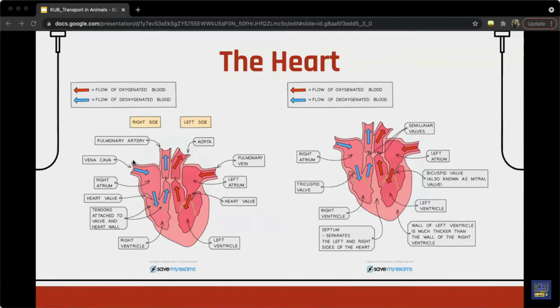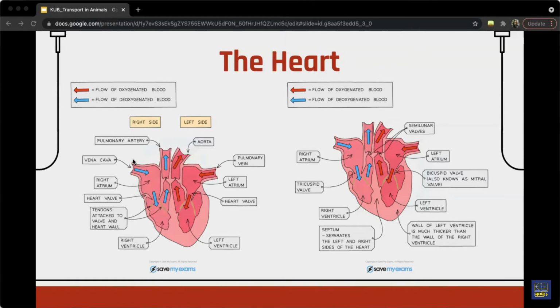And the left ventricle has the thickest wall because it has to pump blood throughout the body and receives blood at a higher pressure than the right ventricle. The septum, like you can see in the diagram, separates the left and right sides of the heart. The valves are there to prevent backflow of blood.